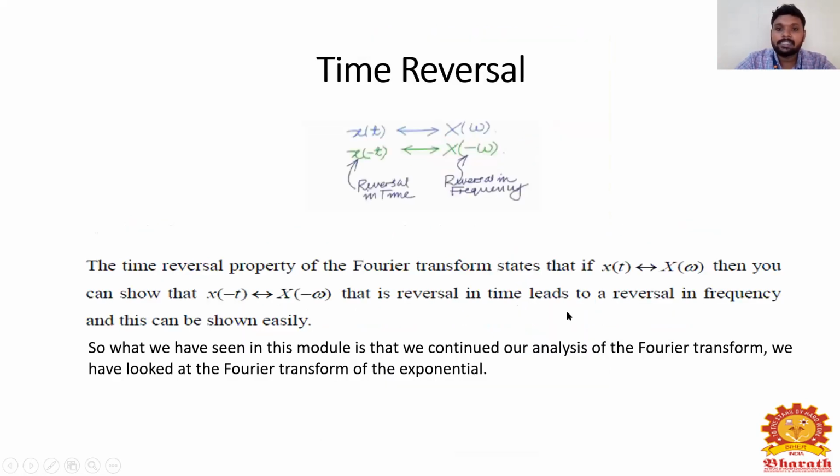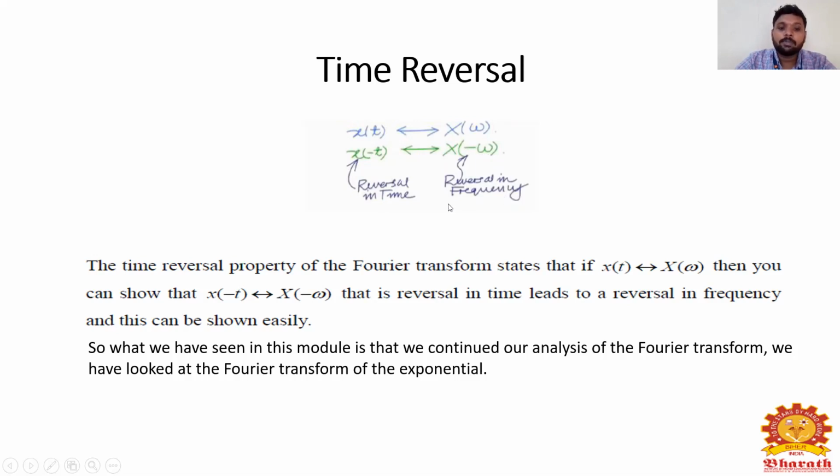So our next property is time reversal. If x of t has the Fourier transform x of omega, then for time reversal I take x of minus t. So x of minus t indicates reversal in time. If I take the Fourier transform of x of minus t, I will get x of minus omega, which is reversal in frequency.